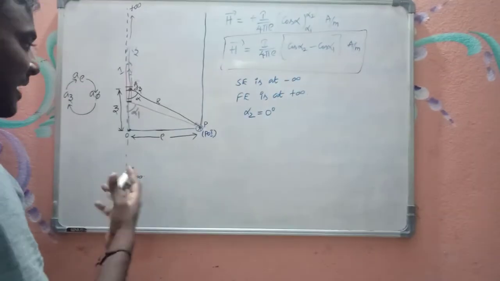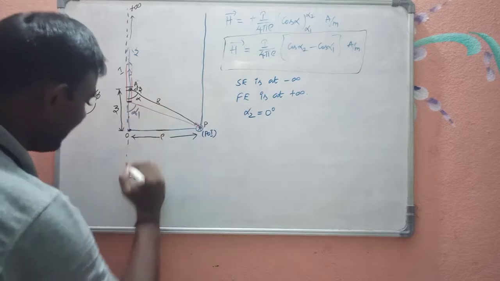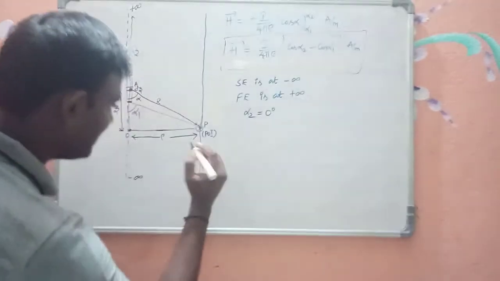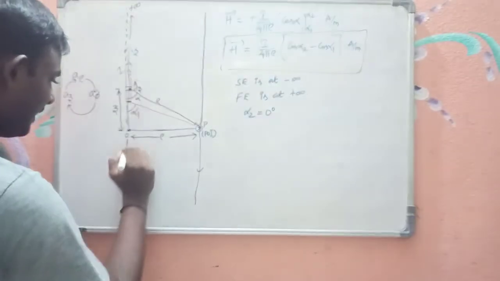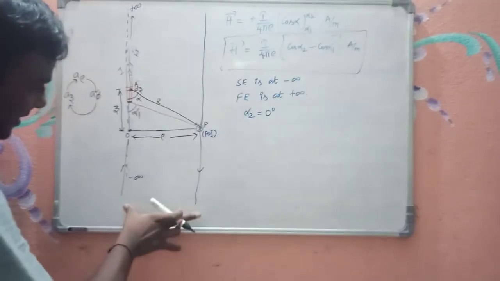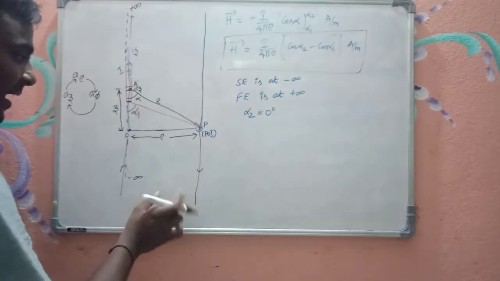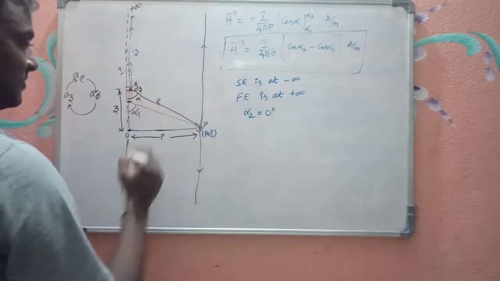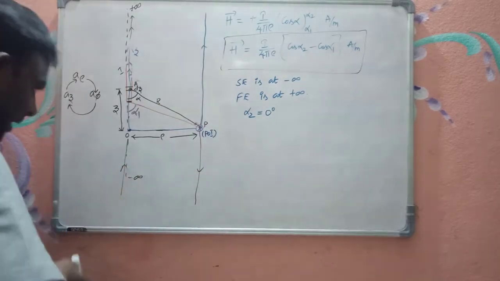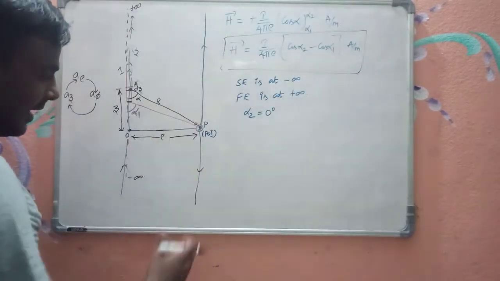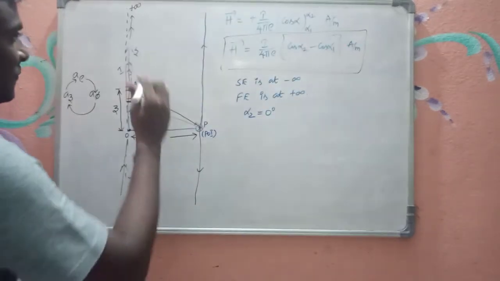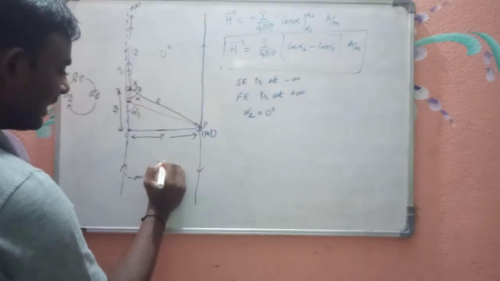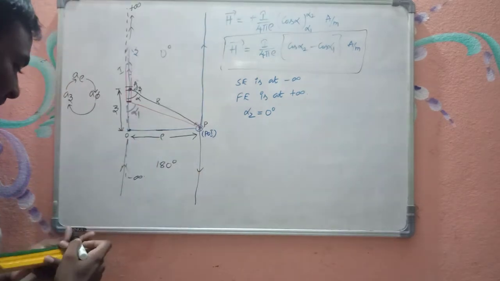Come to the starting end. If I extend this line towards minus infinity, this line will be in this direction, right? But the current is in this direction. Now how are these two? These two are anti-parallel. Here this is the current direction and this is the line direction. But here this is the current direction, because the current direction will not change. This line direction will change, right? So in between these two the angle is 0 degrees. In between these two the angle is 180 degrees, if you understand.